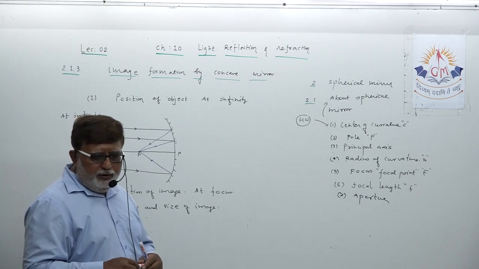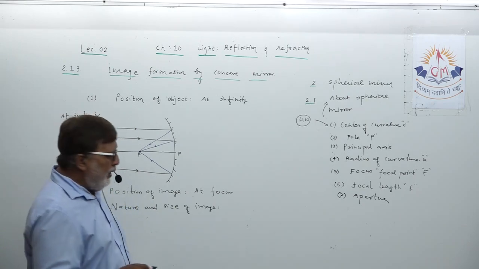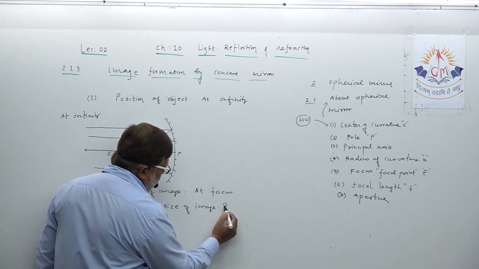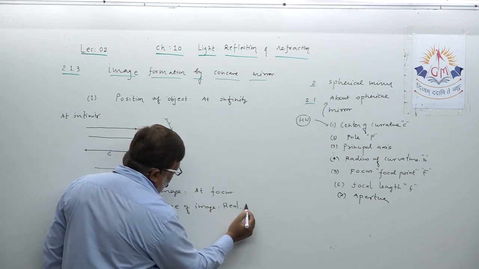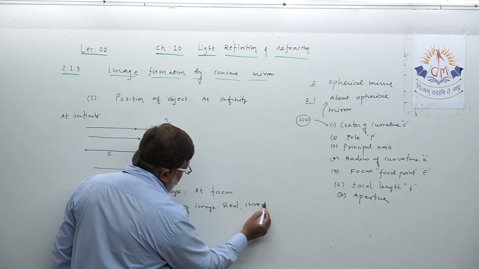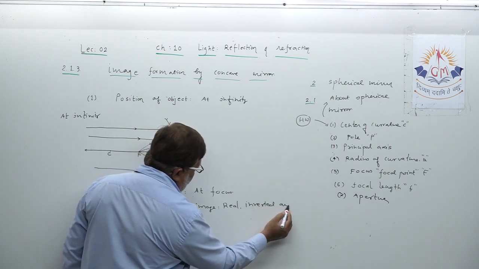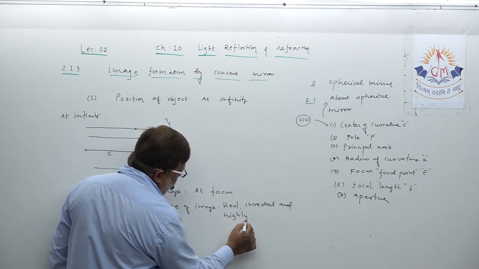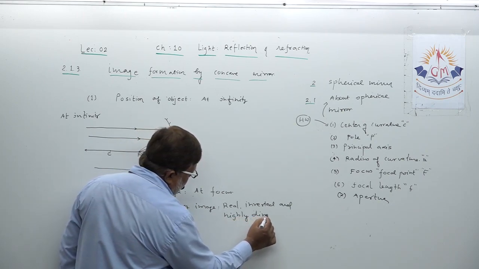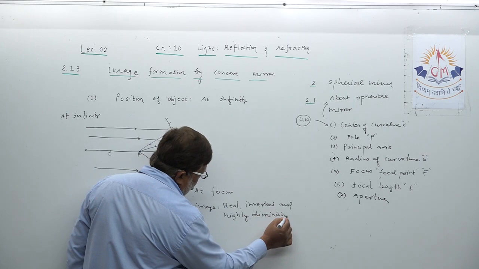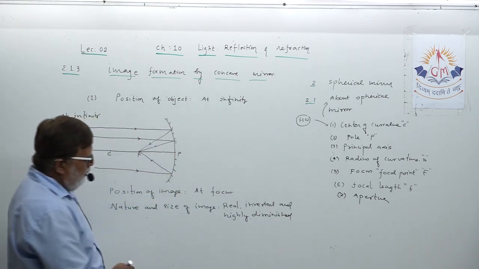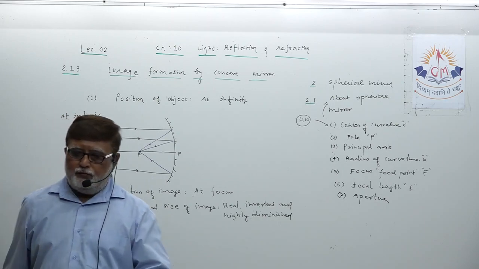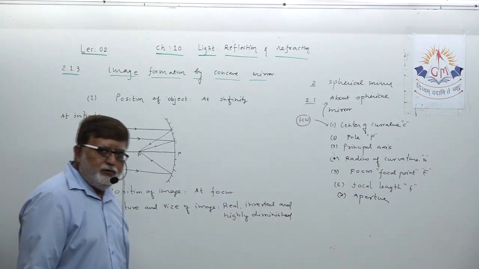So there I have written real, inverted and highly diminished. Highly diminished means a quite smaller image is formed. So this is the first image formation we have studied today.